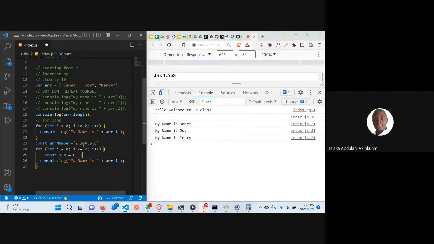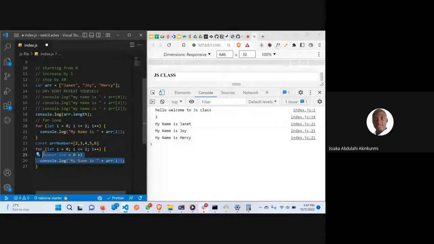Then our 2 is now going to be 2 plus 3. That will be 5. 5 plus 4, that will be 9. 9 plus 5, and so on and so on. That's how the for loop is going to work. So these are basic examples of how we are going to be using the for loop.